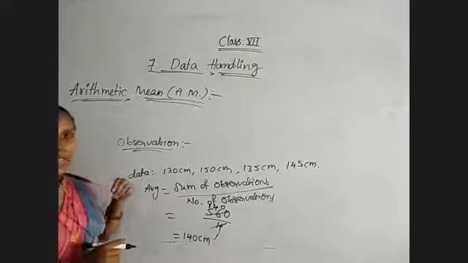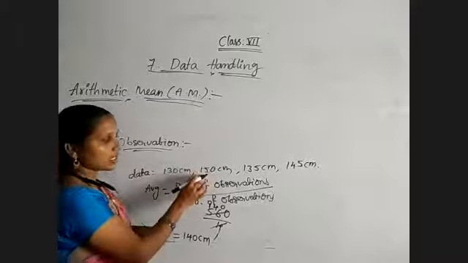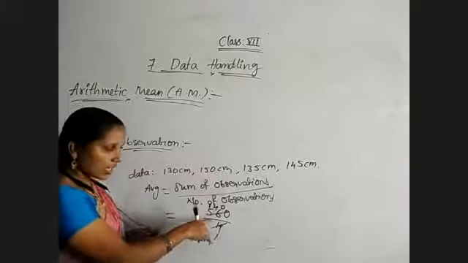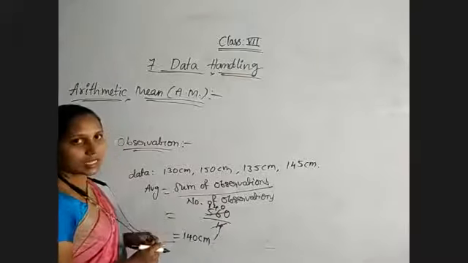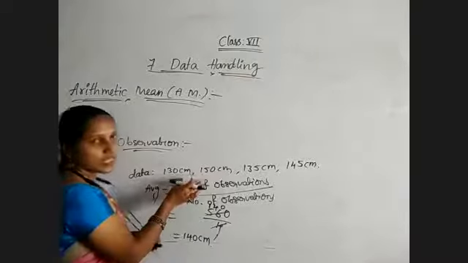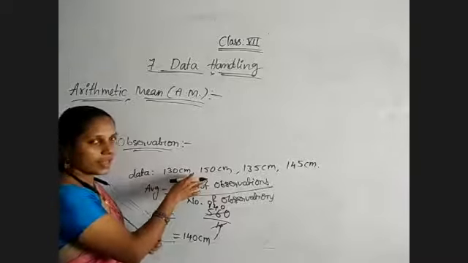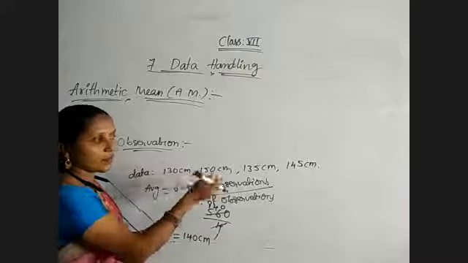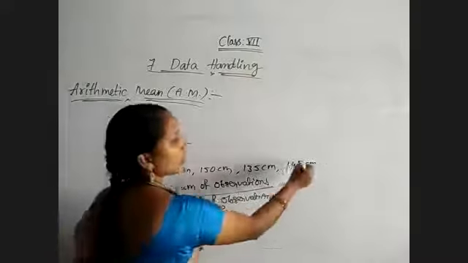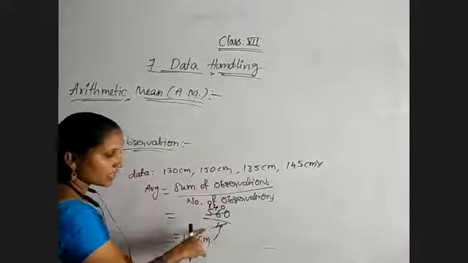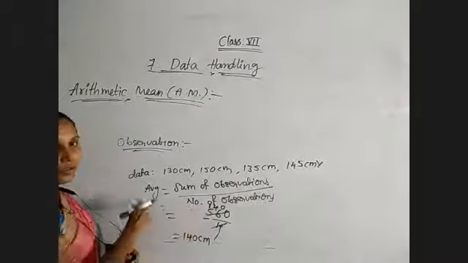And if you change any one value, suppose instead of 150 you take 160, then it will become 570 and the average will also become more than that. Yes or no? Means the mean depends on the value of each observation as well as the number of observations. If you remove this person, then the number of observations will become 3, means instead of 4 we must take 3. Then we will get another value for the mean.